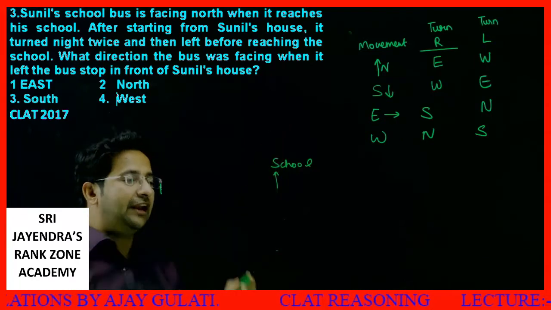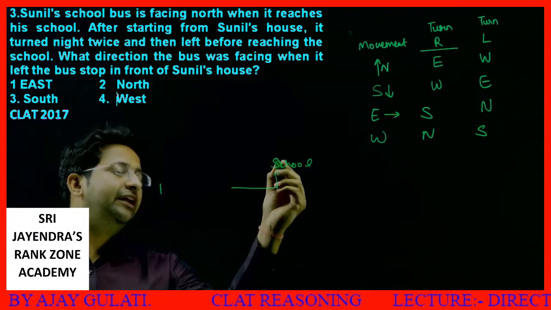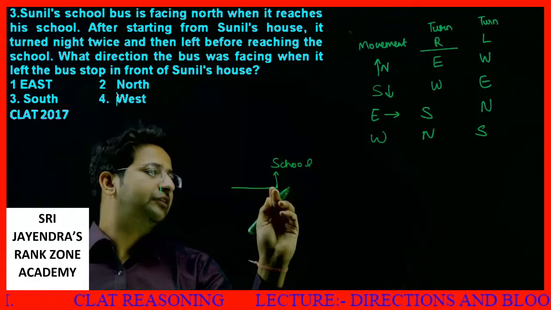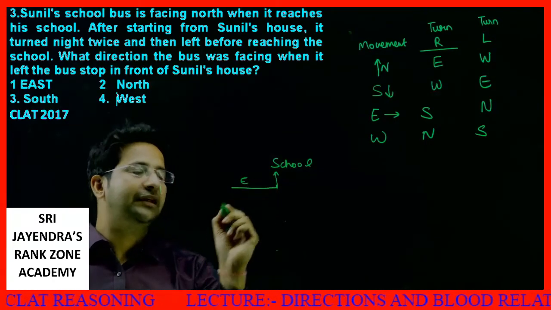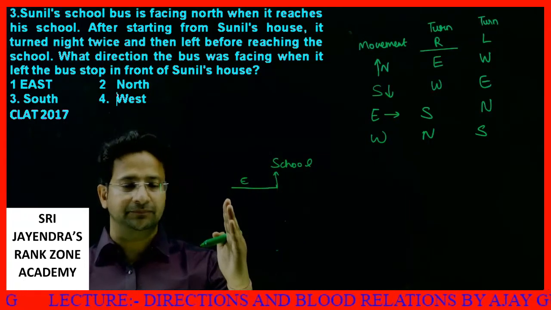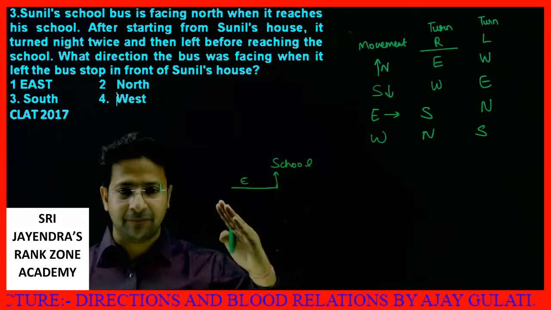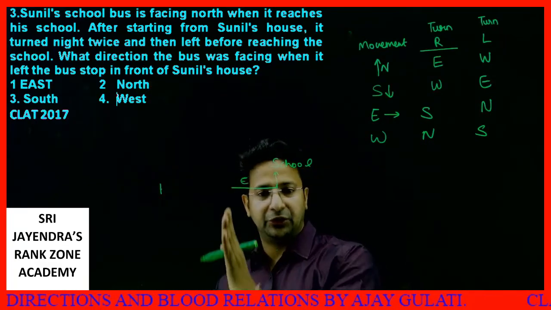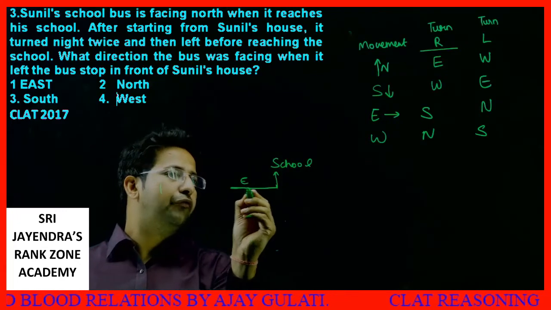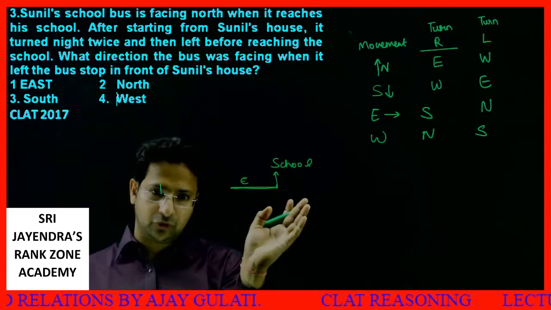If after turning left I reach north, I move in the direction of north. So it means before this I was moving in the east direction. How did I reach this east direction? I took a right. I turned east. So far clear?